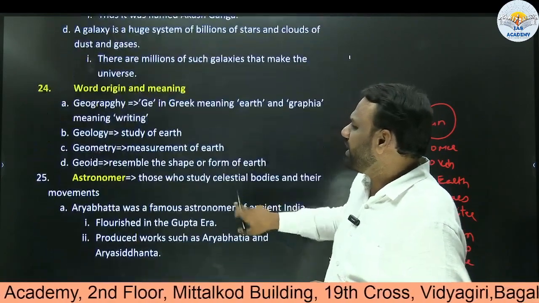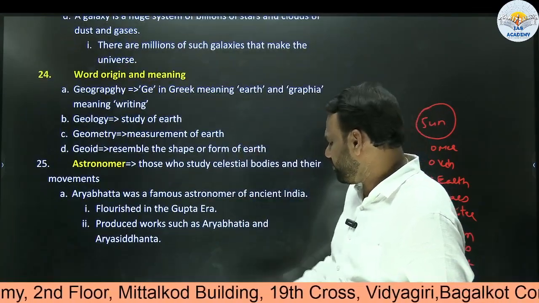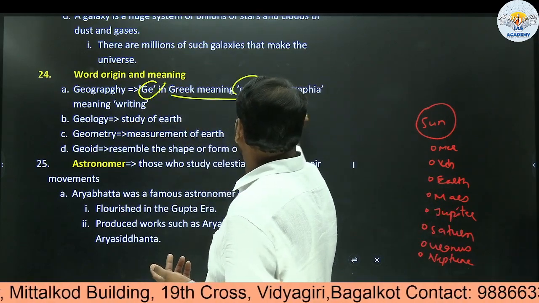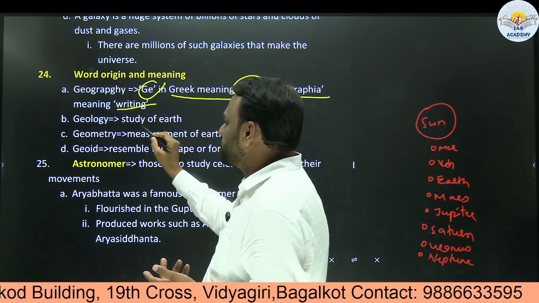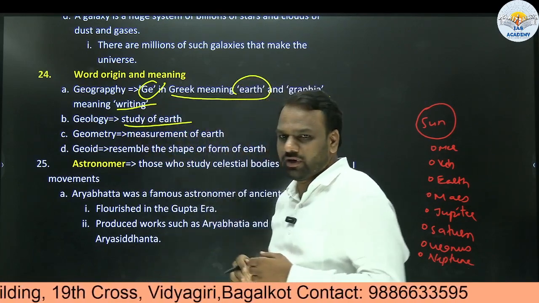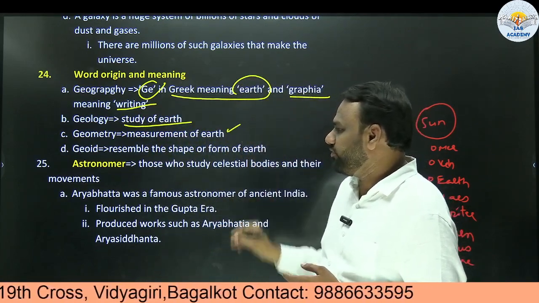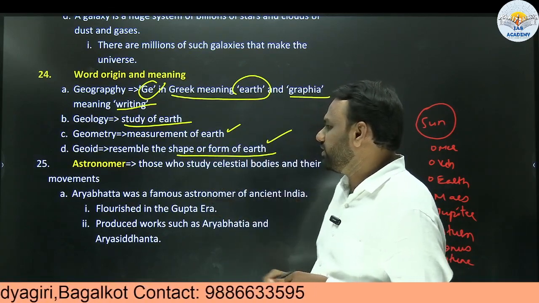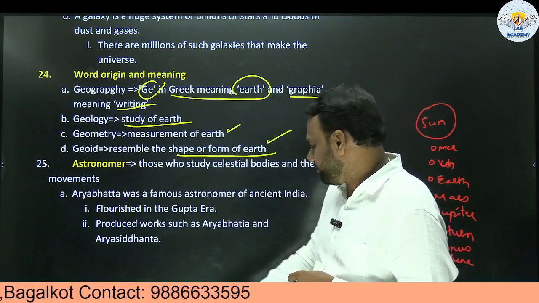Next, word origin and meaning. This part is not that important. Geography: Ge in Greek means earth, and grapha means writing. Geology means study of earth. Geometry means measurement of earth. Geoid means resembling the shape or form of earth. Not that important from an exam point of view.